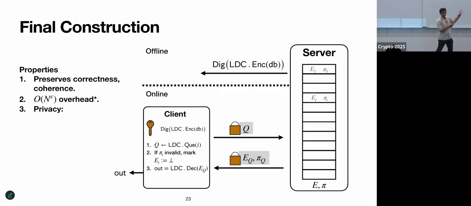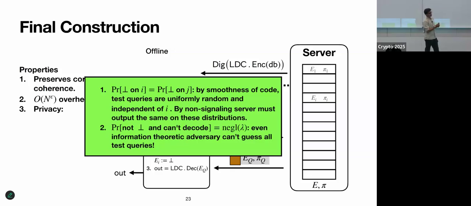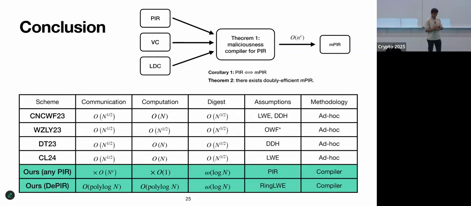is that essentially it comes from smoothness, right? Each of these test points, by smoothness, is kind of uniformly distributed in the entire codeword. So it's in particular completely uncorrelated with the query index that we're trying to make. So it cannot leak any information about what index is being queried. Okay, that's a high level takeaway. I don't have time to go into the details, but otherwise the construction just works with this small tweak, okay?